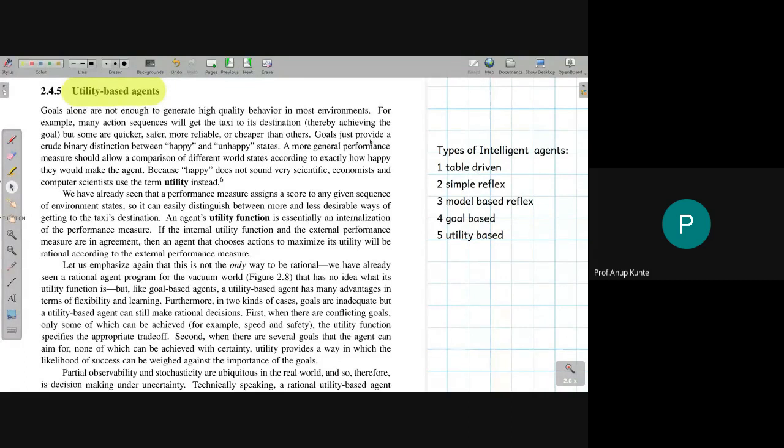Remembering the percept sequence facilitated the agent to be rational because it knew what percepts had come till this point. It was in a better position to represent the world state, and to take an appropriate, or most appropriate, I should say, decision in that instance. Hence the model-based reflex agent would perform better because it is trying to somehow remember the world's evolution. World evolution is because of different percepts and corresponding actions.